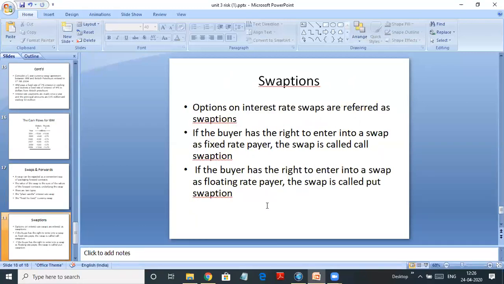The last one is swap options. That is nothing but options on interest rate swaps. If you trade on options in swaps, we call them swaptions. If the buyer has the right to enter into a swap as the fixed rate payer, the swaption is called a call option, and if he can enter the swap as the floating rate payer, it is called a put swaption. So this was about swaps, currency swaps.